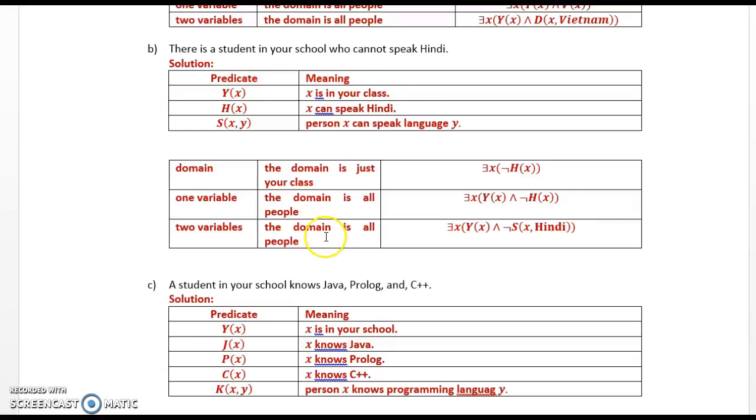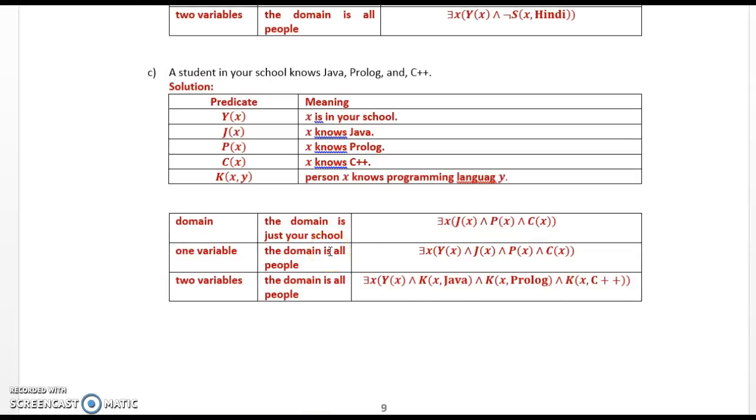A student in your school knows Java, Prolog, and C++. Predicates: Y(x), x is in your school; J(x), x knows Java; P(x), x knows Prolog; C(x), x knows C++; and K(x, y), person x knows programming language y. The domain is just your school: there exists x, J(x) and P(x) and C(x). One variable, the domain is all people: there exists x, Y(x) and J(x) and P(x) and C(x).